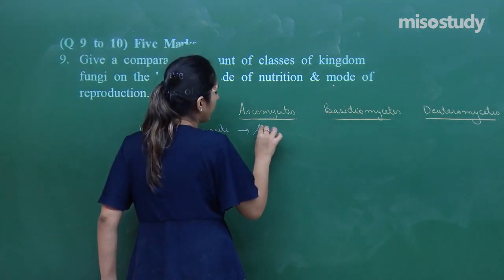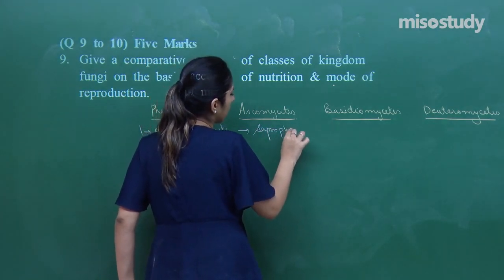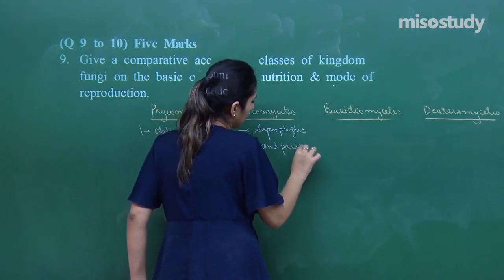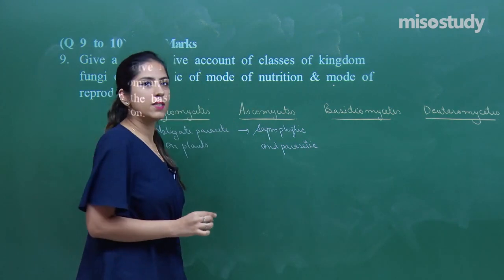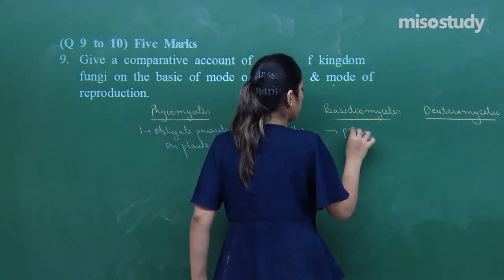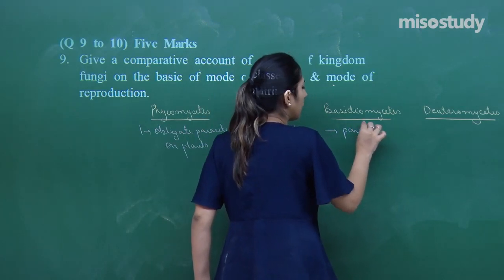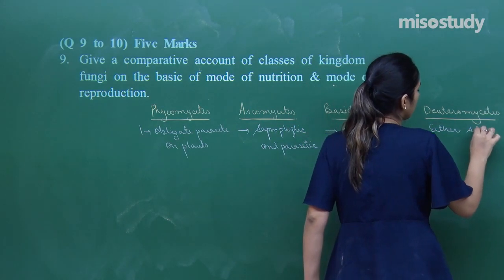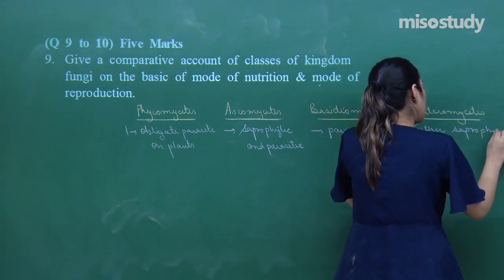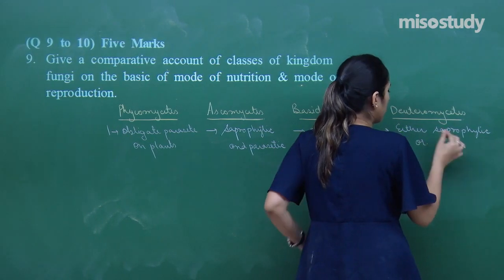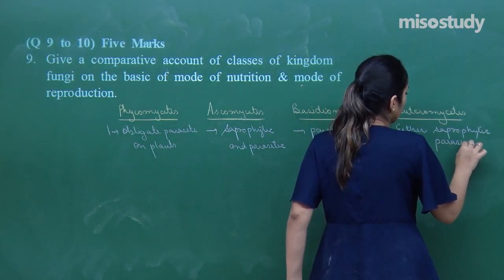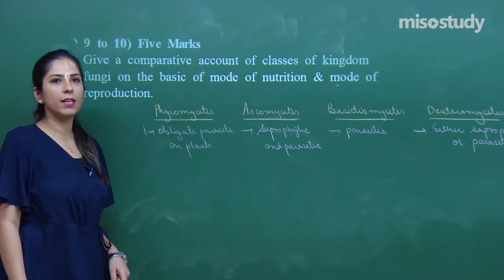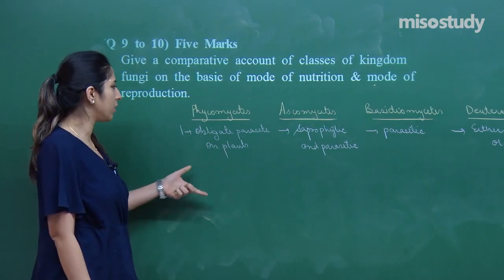Ascomycetes, these are saprophytic and parasitic. Basidiomycetes, they are parasitic. The Deuteriomycetes, they are either saprophytic or parasitic. Right? Now let's talk about the type of reproduction. In this case, they can be either sexual reproduction or asexual reproduction.